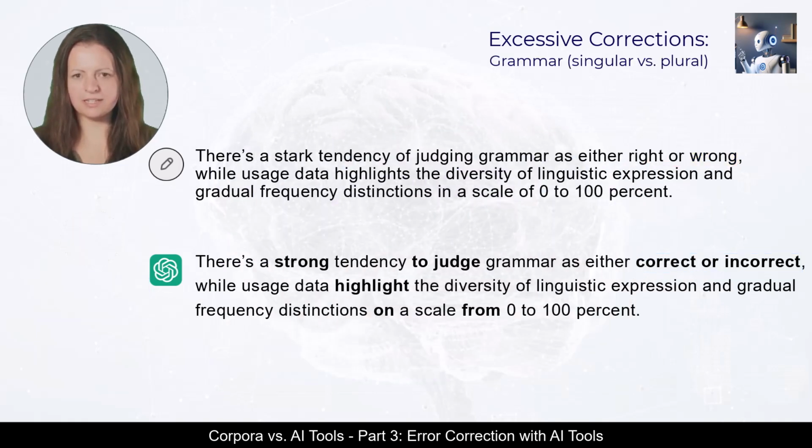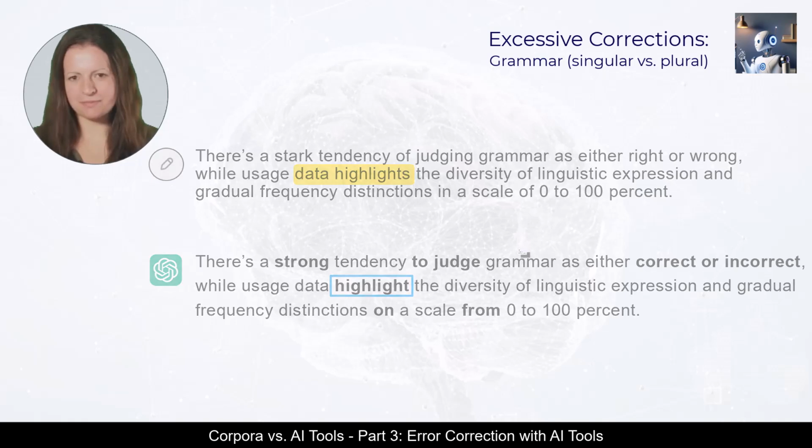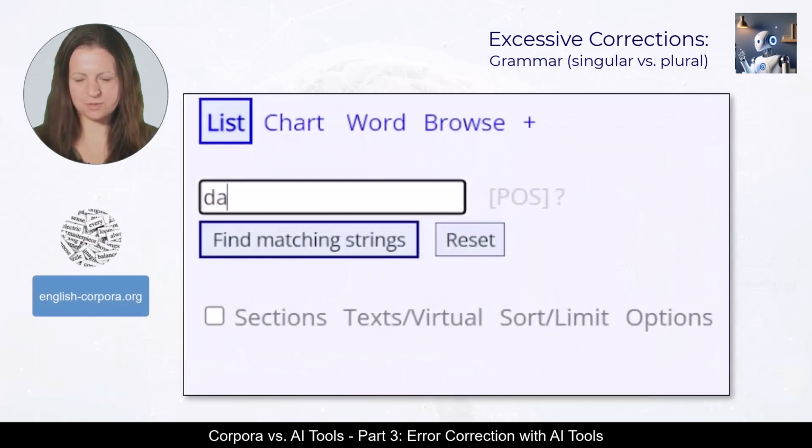In the original learner text, the noun data was followed by a verb in the singular, highlights. ChatGPT changed it to the plural form, highlight. We can check in the corpus whether data prefers singular or plural verbs.